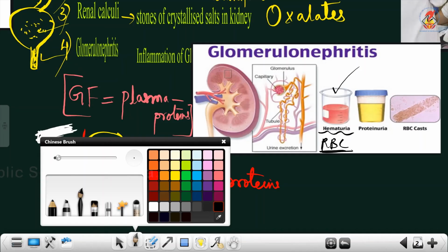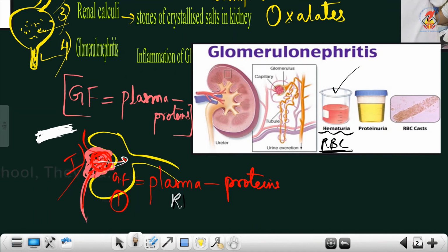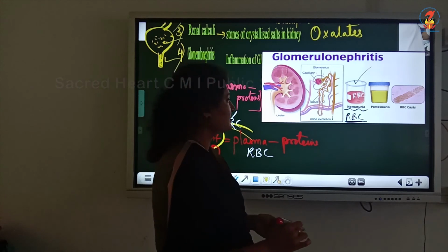The RBCs should not come here at all. They should be retained in the blood, but it does not do its filtration. So, all the RBCs get into the filtrate, and therefore the urine formed contains a lot of RBCs. Such a condition is called hematuria.